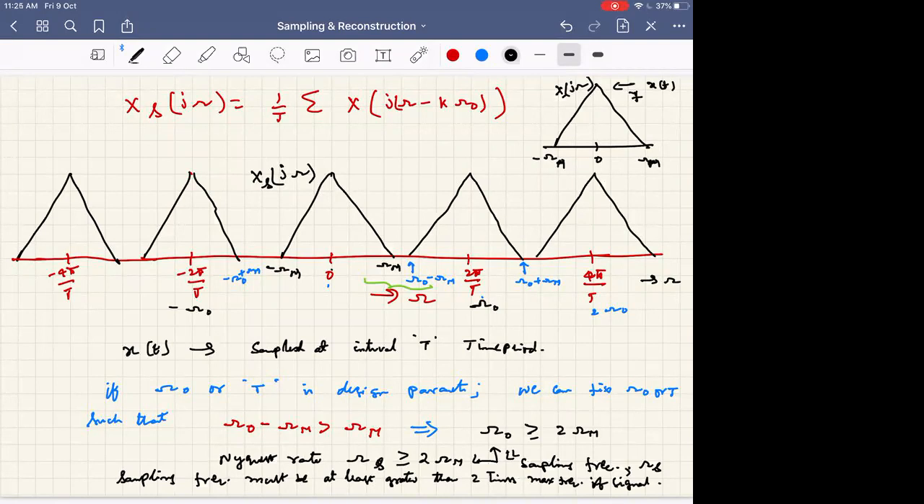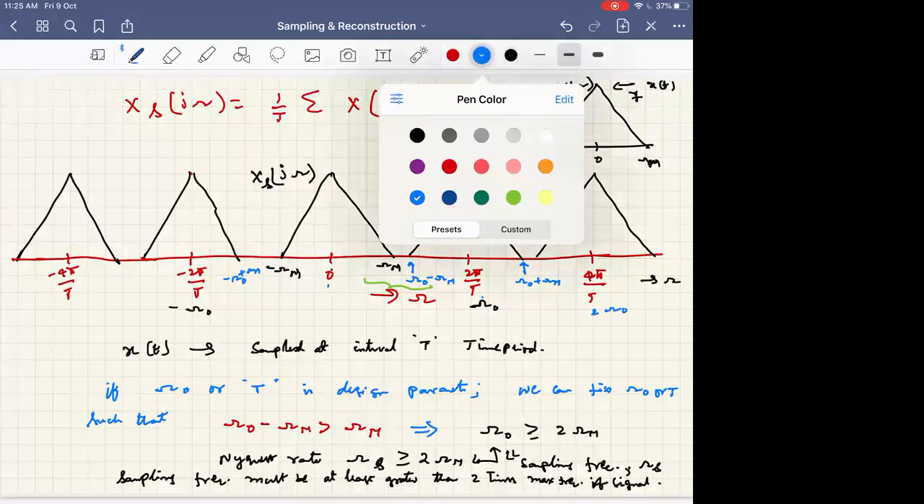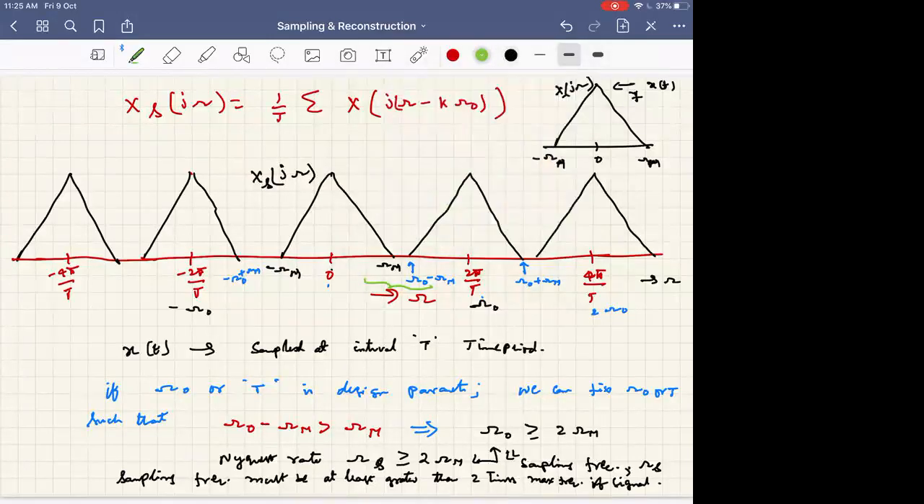What band pass? What is the band is important. You tell. Band is omega m, sir. 0 to omega m. Okay, omega m you want to put. Sir, use a band pass filter which is centered around 2 pi by T.